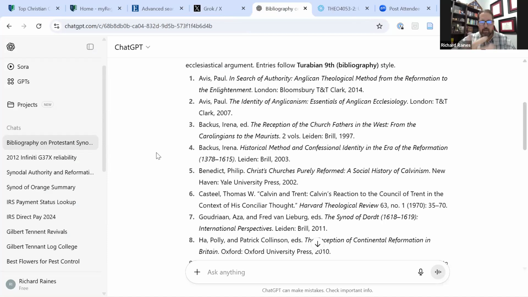But the reason that when I'm doing a bibliography, if I need 100, I'll put in 150, because I need to weed out some of those general sources. All right, so now that you've got the sources, what you don't want to do is just copy and paste this into a Word document and send it to your professor.